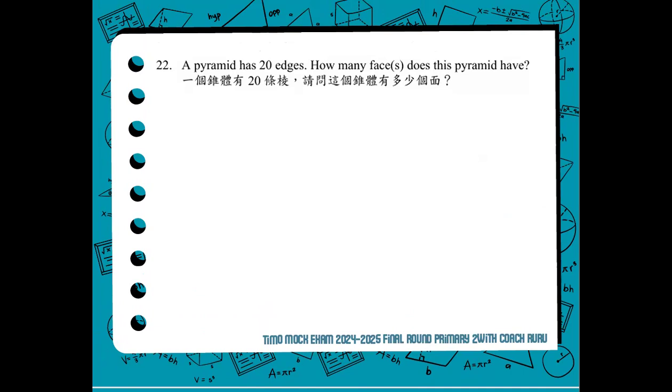Number 22. A pyramid has 20 edges. How many faces does this pyramid have? So let's recall the formula for getting the number of faces. To get the number of faces, you take the edges, divide by 2, which is equal to n, then n plus 1. Or to shorten the formula, it is e divided by 2, plus 1.